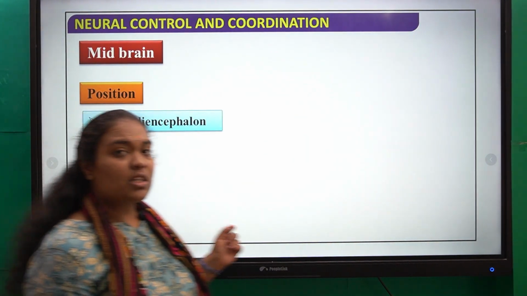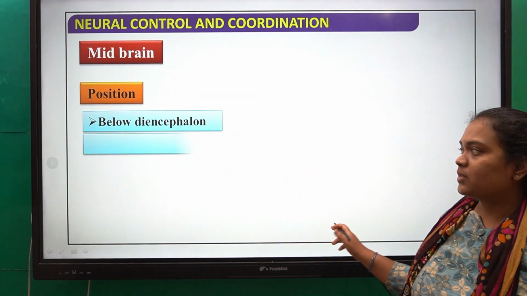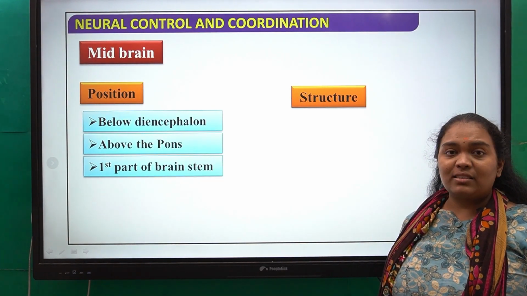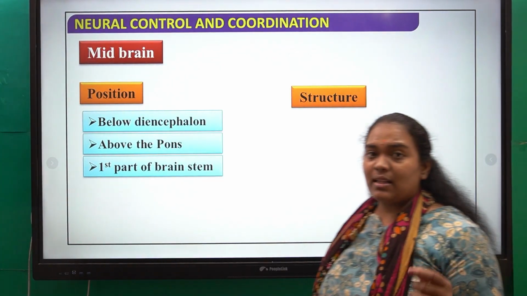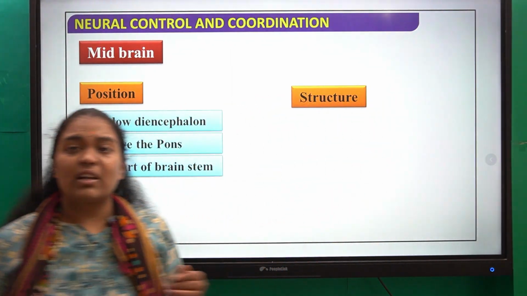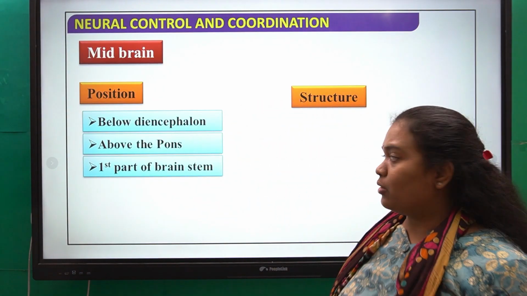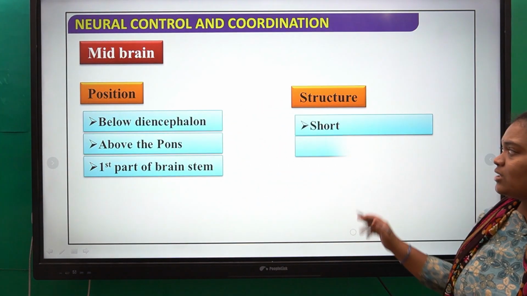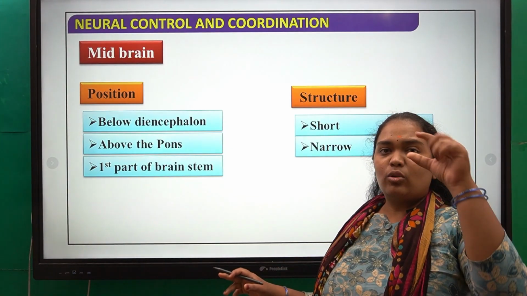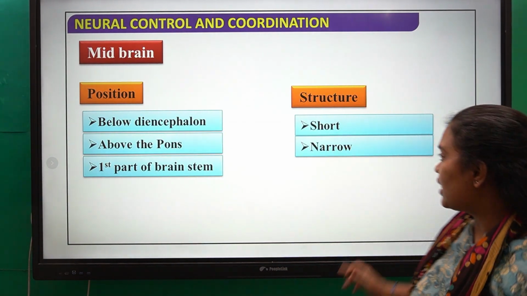So what is the position of your midbrain? It is nothing but below the diencephalon and above the pons, as I have shown just now, and it is the first part of the brainstem. Brainstem is nothing but a long stem-like structure which has different parts, and it is helping in doing different activities of your body. Coming to the structure, it is very short, as you have seen in the picture before. It is present only between the forebrain and hindbrain. It is very short in structure and narrow.